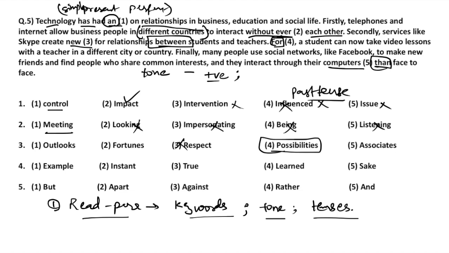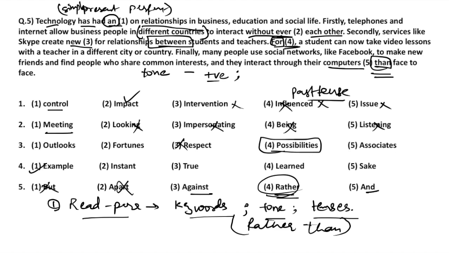The next is finally, many people, for example. So it is giving an example, therefore the answer is example. Finally, many people use social networks like Facebook to make new friends and find people who share common interest, and they interact through their computers. Than, so what flows with than? Rather than. Rather than go together at all times, and therefore this is our answer. And then don't go together. Against then don't go together. Apart then don't go together. But and then never go together.